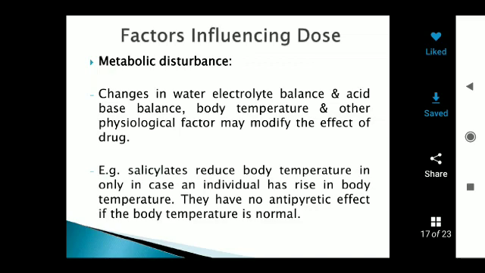They have no antipyretic effect if the body temperature is normal. Salicylates are used only to reduce elevated body temperatures. If the body temperature is normal, they do not reduce it. So this type of factor is also important.